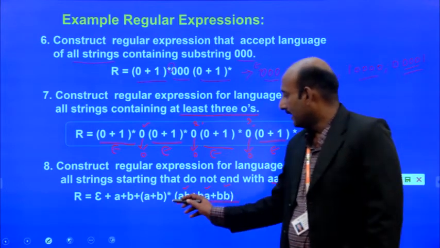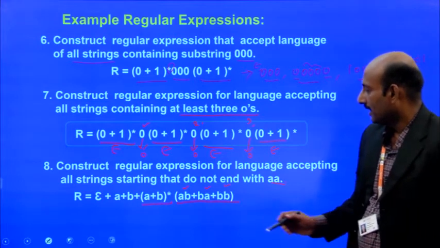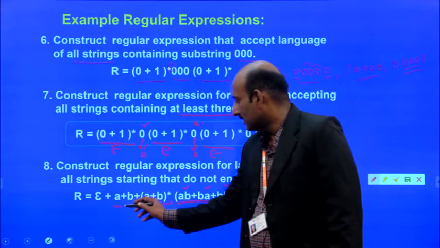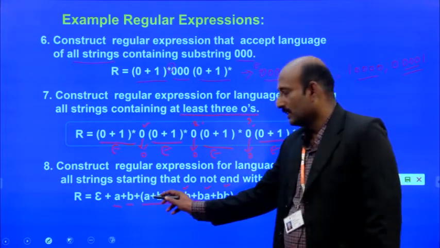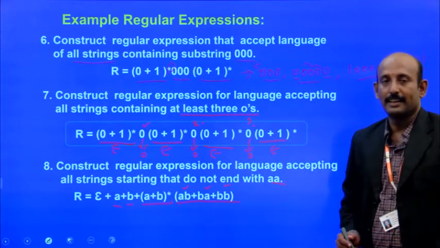Whereas in the preceding part, there is a chance of single A's or single B's or multiple A's or B's. That is a Kleene closure.